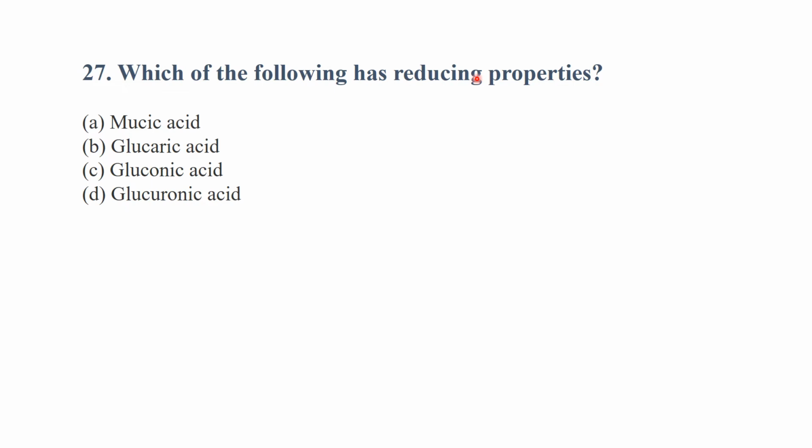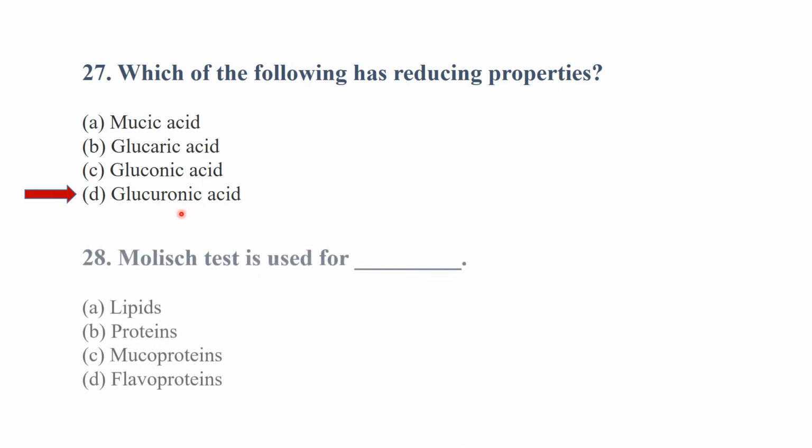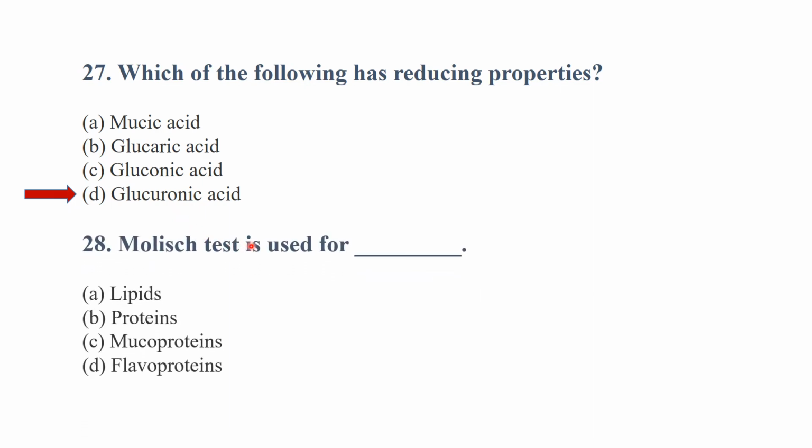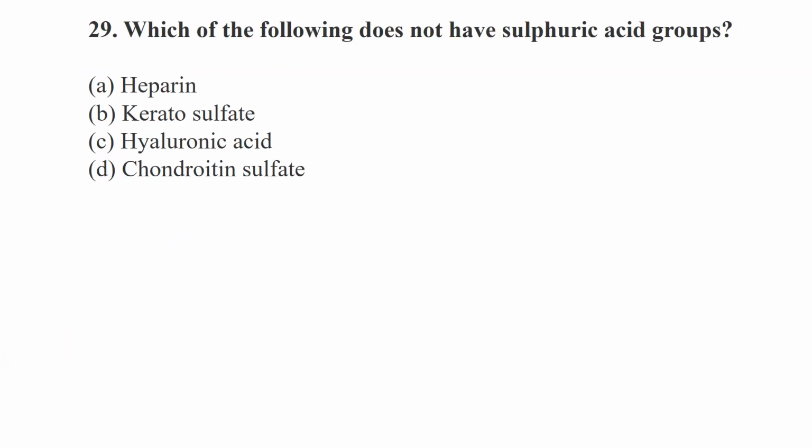Which of the following has reducing properties? Glucuronic acid has reducing properties. The Molisch test is used for mucoproteins. Which of the following does not have sulfuric acid groups? Hyaluronic acid does not have sulfuric acid groups.